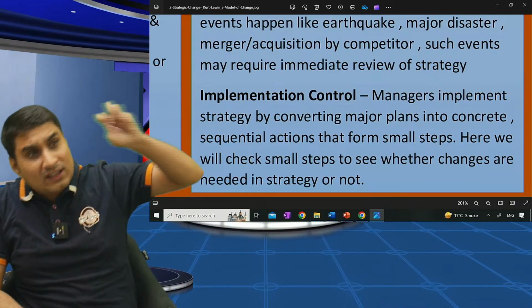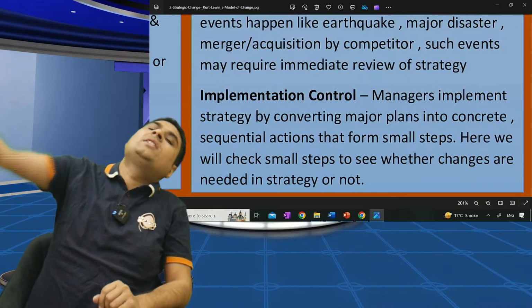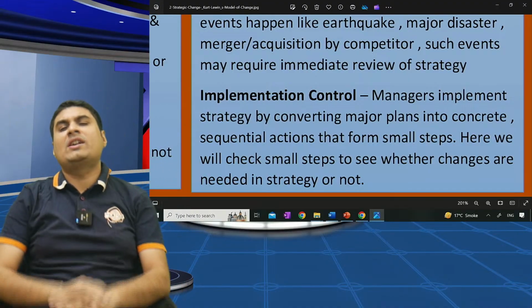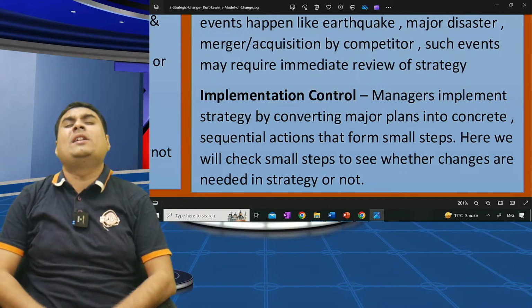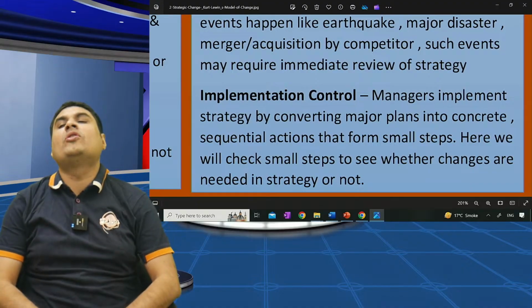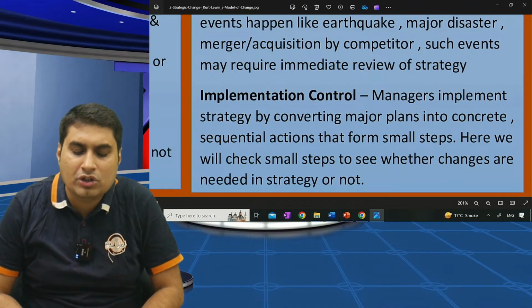If there was a problem in the first one, in the second one they improved that; if a problem in the second, in the third one they improved. So divide entire strategy into parts, see each part is implemented properly or not. So experience of one part can be used in another part. Any doubt? No doubt whatsoever.